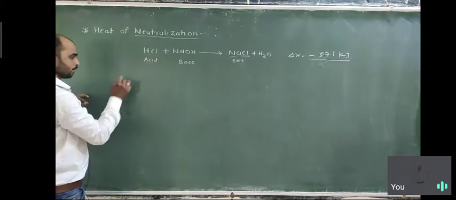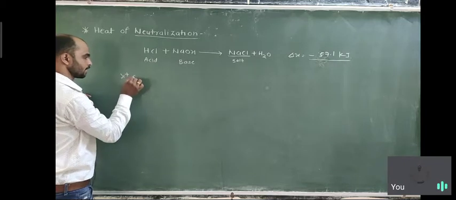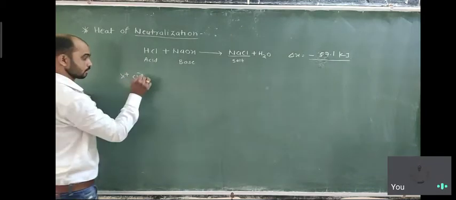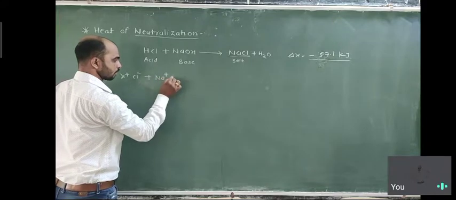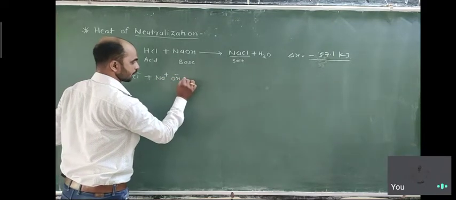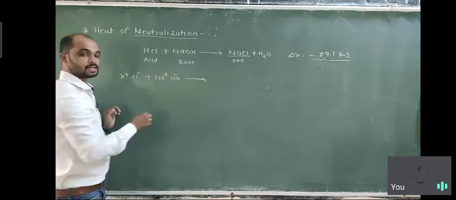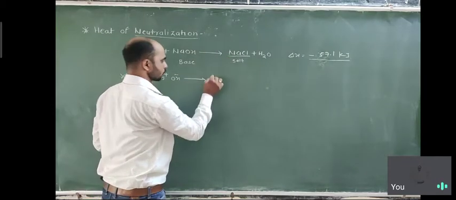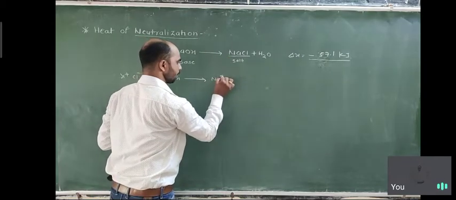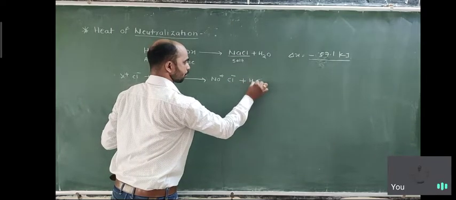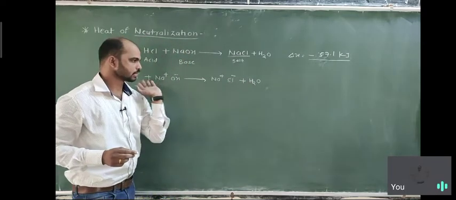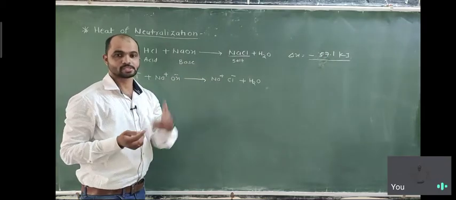HCl ionizes as H plus and Cl minus. NaOH ionizes as Na plus and OH minus. On the product side the salt also ionizes as Na plus Cl minus, plus H2O, because H2O is not ionized. The reaction condition is aqueous, meaning in water.